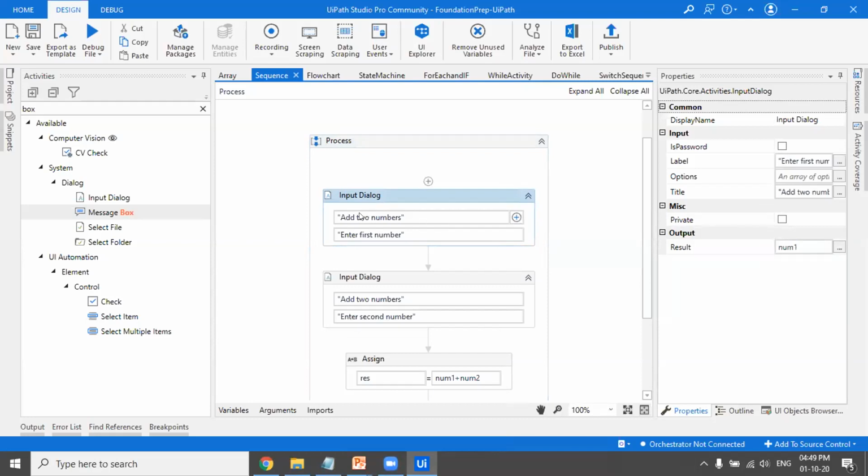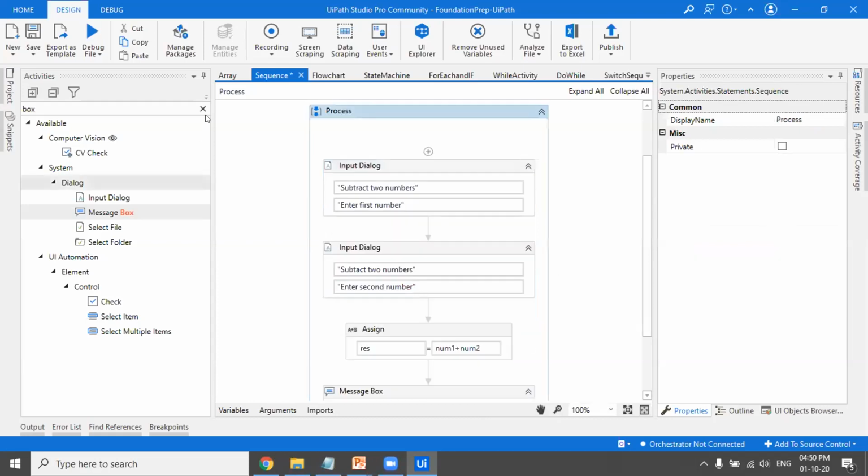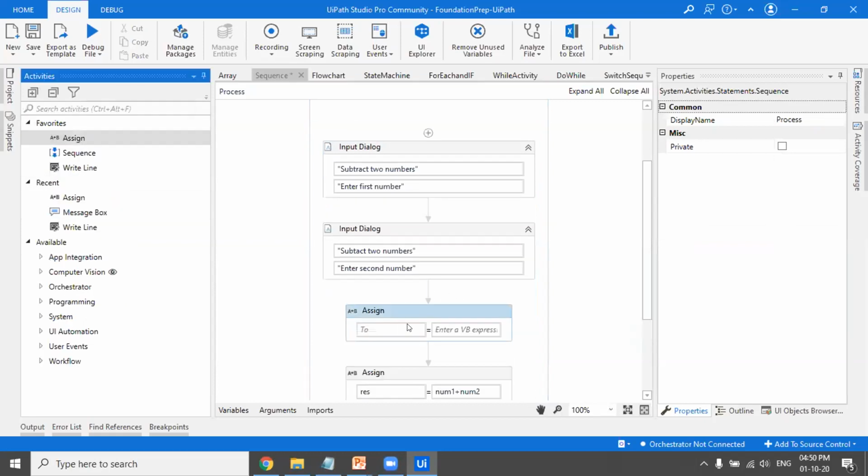Instead of adding, I want to go with subtracting, and I'll say subtract two numbers. And here you'll mention the label, enter first number. Then similarly, instead of add two numbers, I'll write subtract two numbers and enter second number. Then here I have that I'm adding it, but now instead of adding it, I'll be subtracting it. So let's drag in an assign.